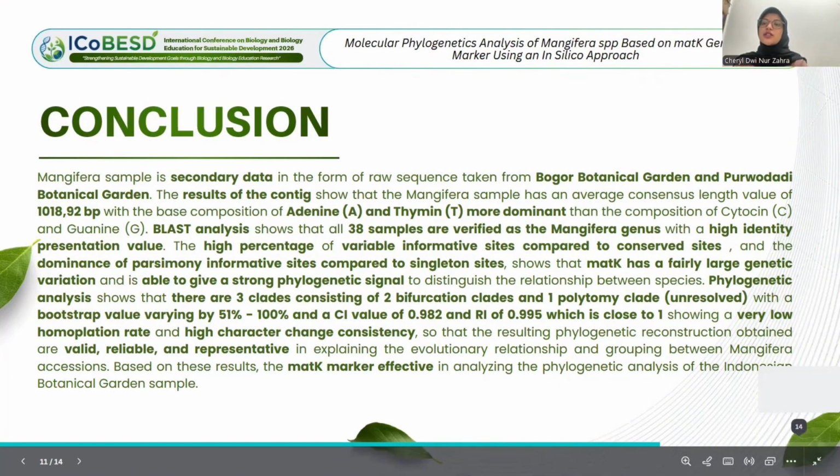So the resulting phylogenetic reconstruction obtained is valid, reliable, and representative in explaining the evolutionary relationship and grouping between Mangifera accessions. Based on this result, the matK marker is effective in analyzing the phylogenetic relationships of the Indonesian Botanical Garden samples.